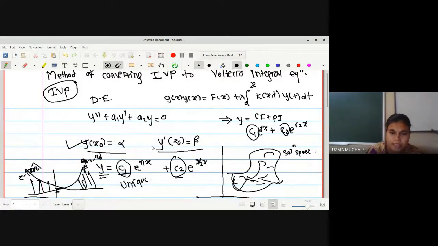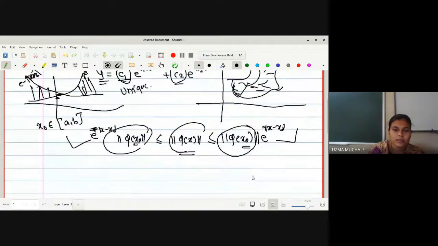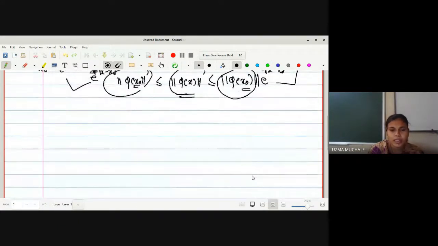First, we should show the existence of the initial value problem. That means for any differential equation, we can have an initial value problem, and then we have proved the uniqueness. So every student will have the same curve. Hence, what do you mean by initial value problem? Geometrically, out of all those curves, we are going to select one curve which satisfies those initial conditions, and that will always be unique. So that is what an initial value problem is.